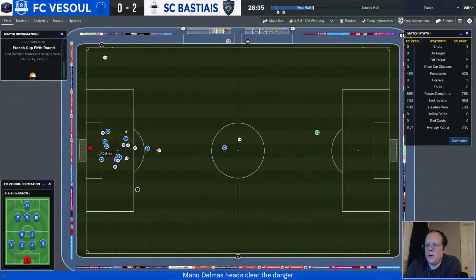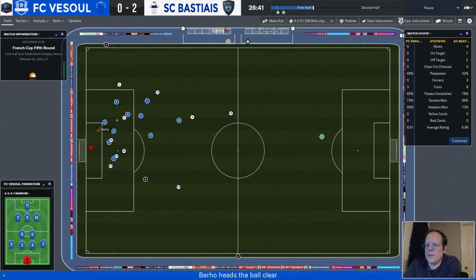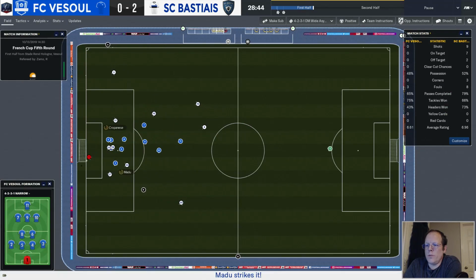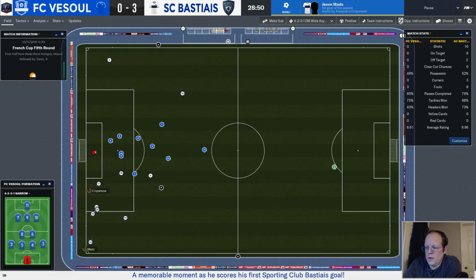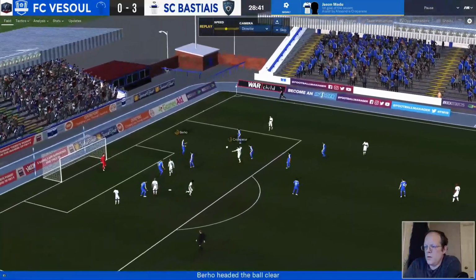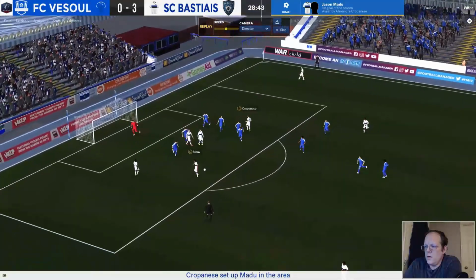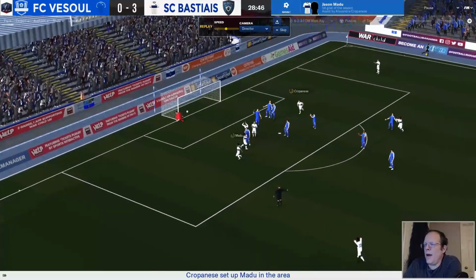Cilia, corner kick in. Delmas knocks it away. Nizei runs it down. Back out to Cilia. Crosses it in again. Barrow knocks it away. Cropanesi to Madu, and he scores. Cropanesi did well to intercept that header out from Barrow.